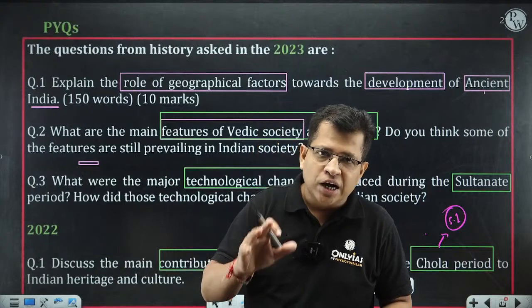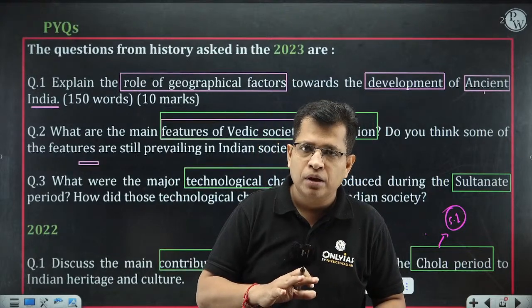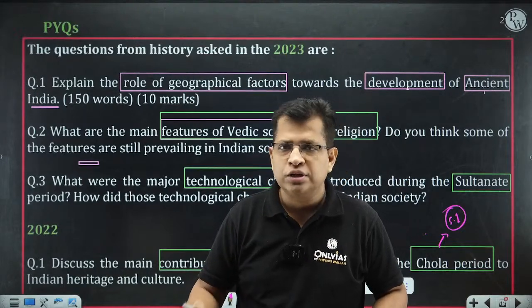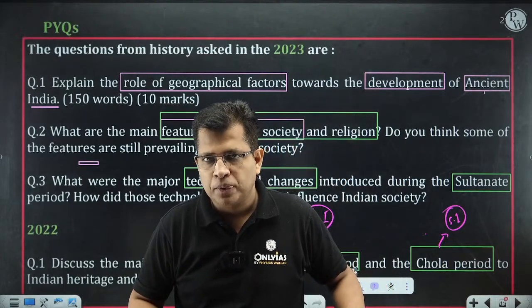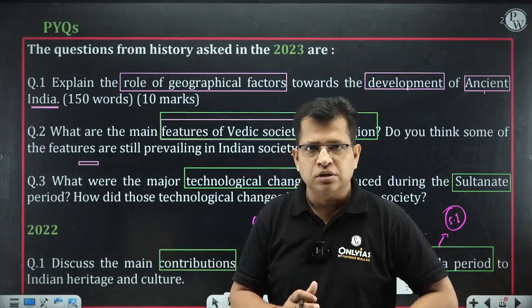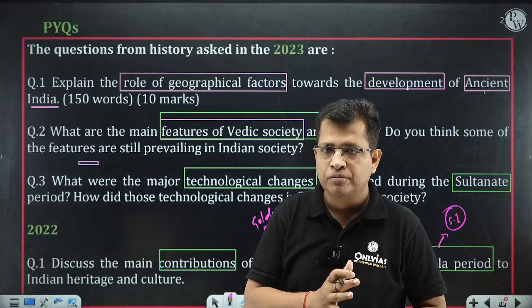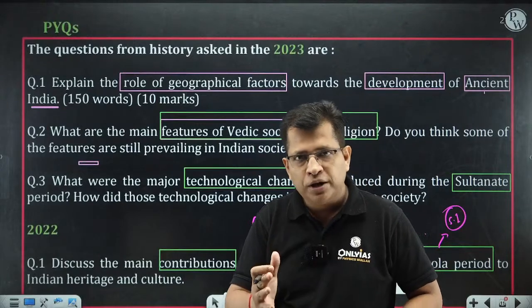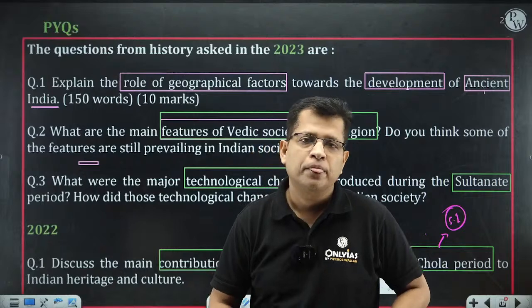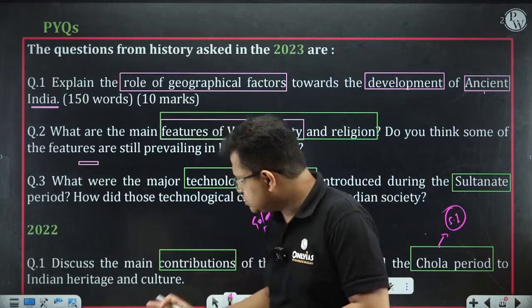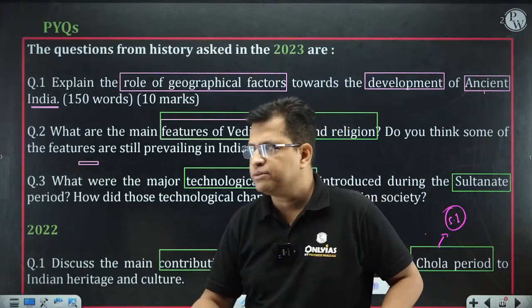So without understanding the context of the question, I don't think one can justify the question that has been asked by the UPSC. And it is my personal conviction in regard to this question that without understanding the historical context, the Gupta period and the Chola period, we cannot justify this question. So I personally believe this question is also from ancient Indian history. Are you getting me?